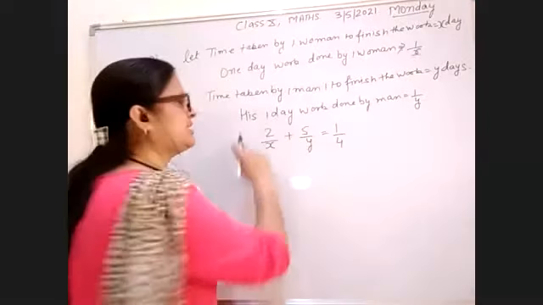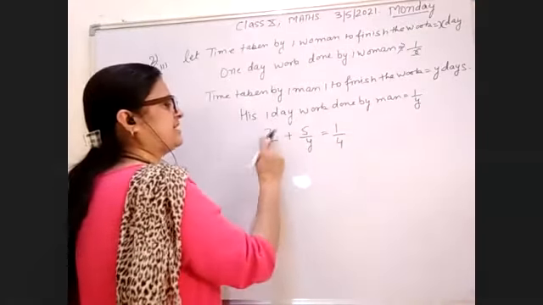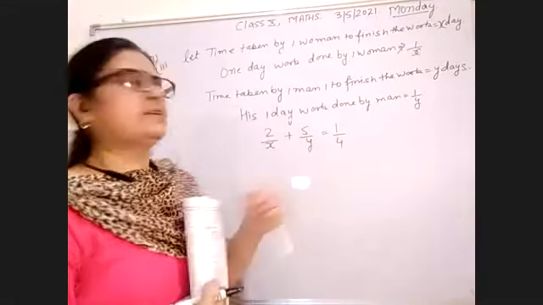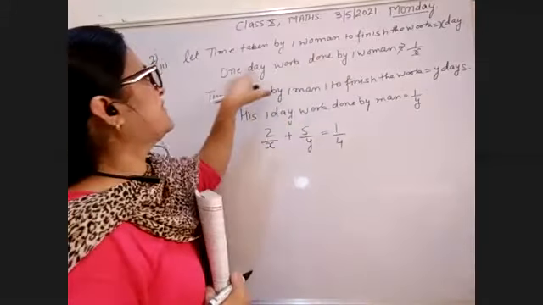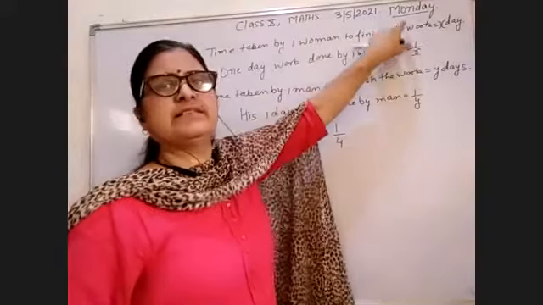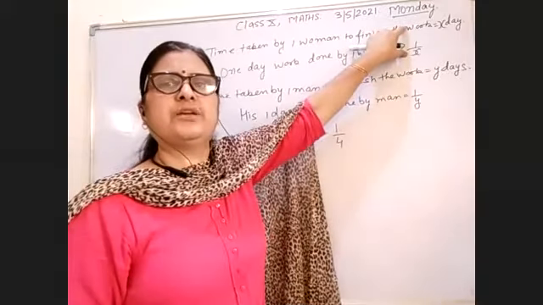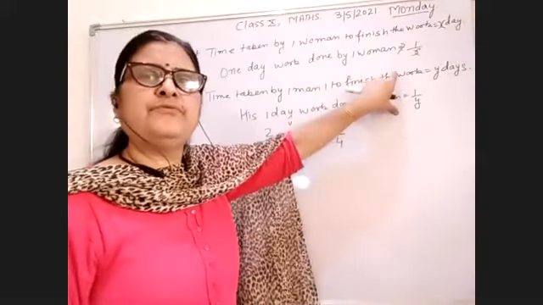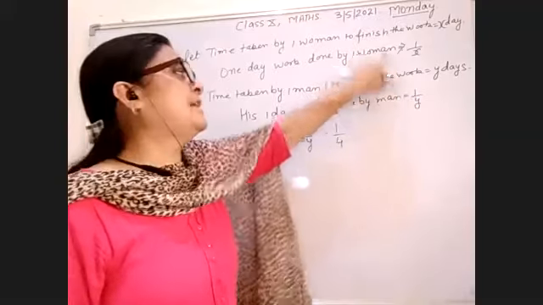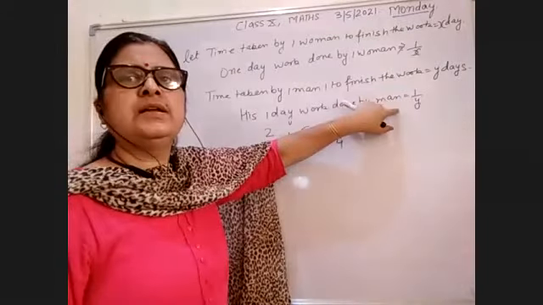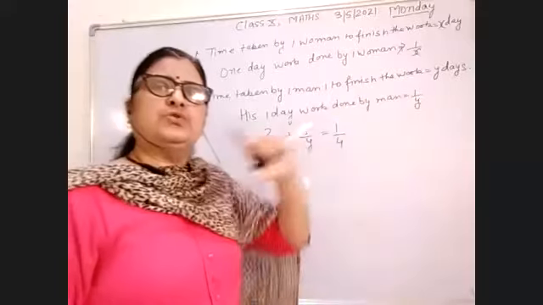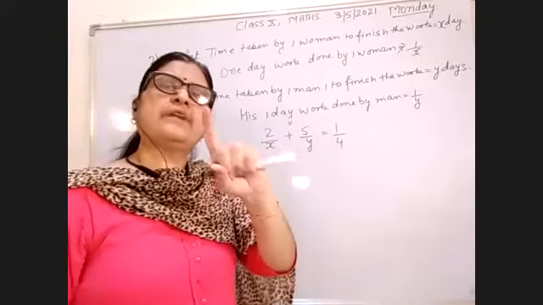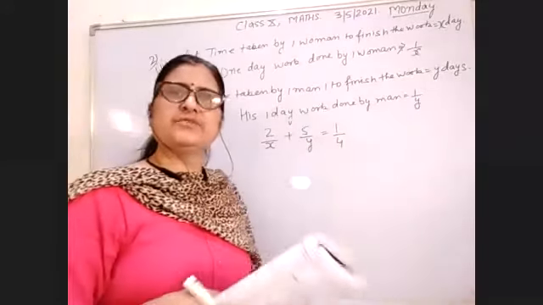The students are doing to make this equation, they are writing like this way, 2x plus 5y equal to 4. Not, you will not write like this. You have to first 1 day work done by one woman, it is equal to एक दिन का काम कितना हुआ 1/x. और एक दिन का आदमी ने एक दिन में वर्क डन कितना किया 1/y. And you have to find 2 women and 5 men's work days. 2 वुमेन और 5 आदमियों का काम 4 दिन में खत्म हुआ. तो वर्क डन कितना हुआ 1 day में 1/4. This is your first equation.